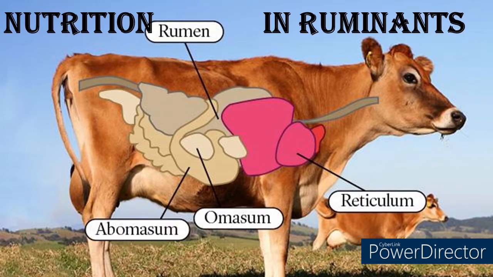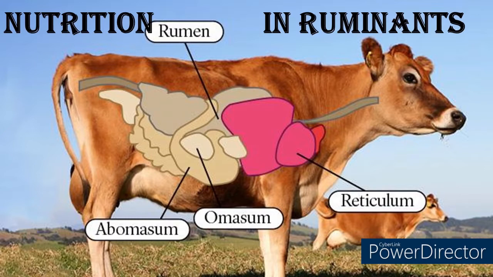Even though these animals are herbivorous, feeding only on plants, they don't have the ability to digest the cellulose found in plants. For this reason, they depend on certain microorganisms known as methanogenic bacteria or cellulose degrading bacteria.